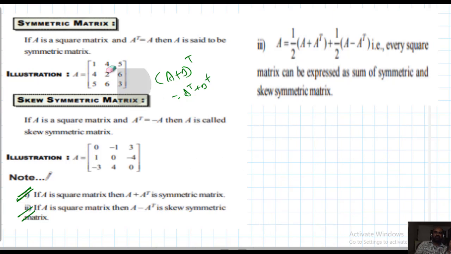Another important note, Note 3, students. Any square matrix can be expressed as the sum of a symmetric and a skew symmetric matrix, because (A plus A transpose) by 2 plus (A minus A transpose) by 2: observe now, here A transpose gets cancelled and we will get A only. That's why any square matrix can be expressed as the sum of a symmetric and a skew symmetric matrix. Okay.